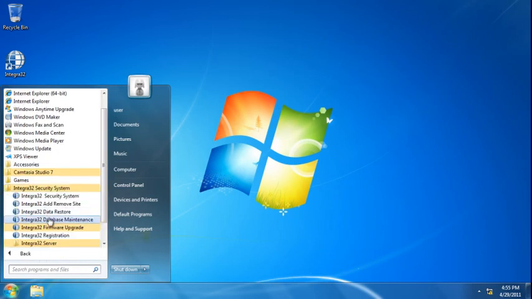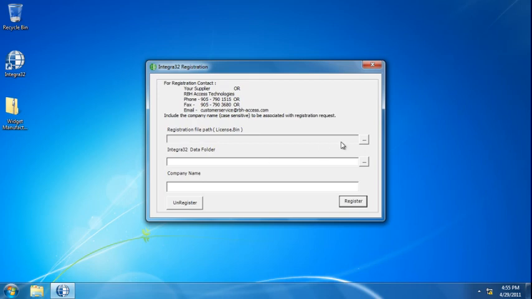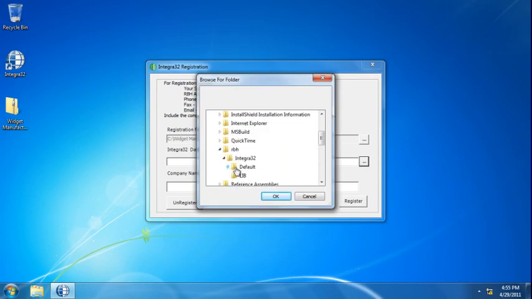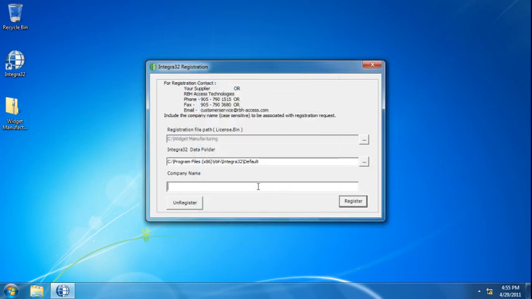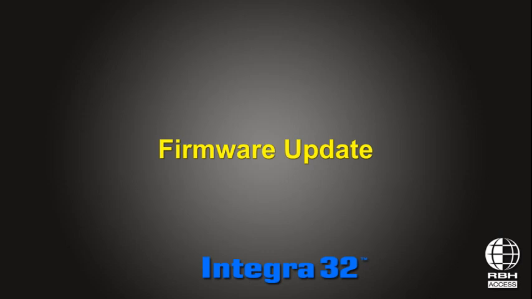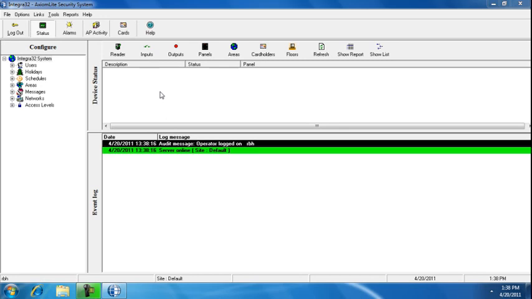Let's follow now a familiar procedure of registering your software. Let's point into the license folder, drive C, folder with the name of the company. Let's take a shortcut and copy the name of this folder for reuse later on in registration process. Make sure to select on the folder, click OK, point it to the database folder, Drive C, Program Files, RBH Integra32 Default. And let's paste the name of the company. Click Register, and process is complete.